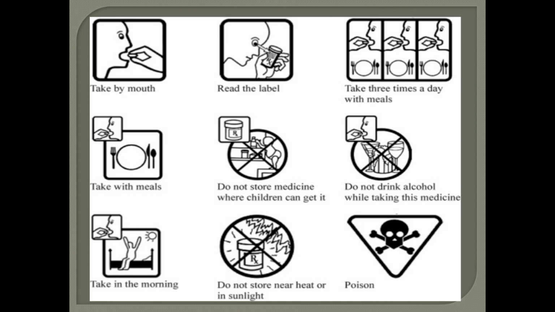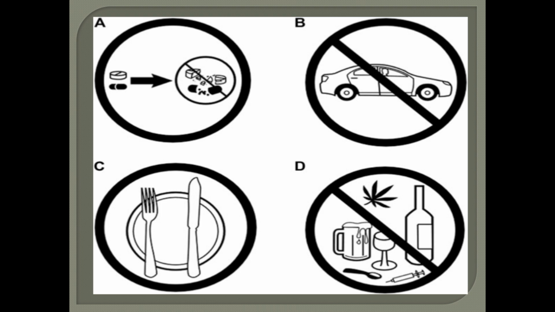Next is poison. If the medicine is not to be taken or it contains poisonous substances, this pictogram is used. Next example: take it as a whole. Swallow the tablet completely, whole. Do not crush it or chew it first.